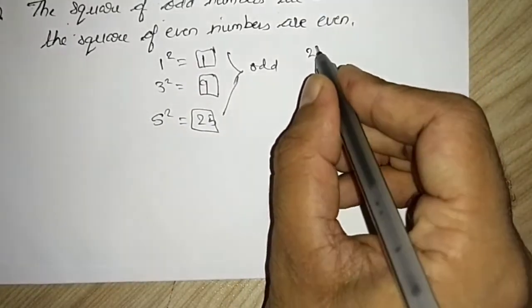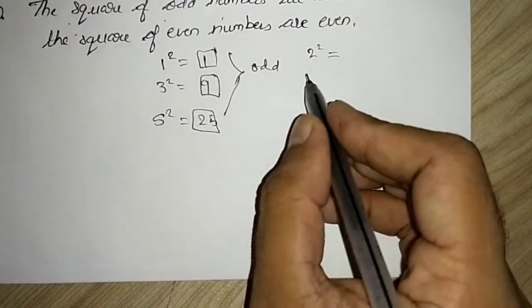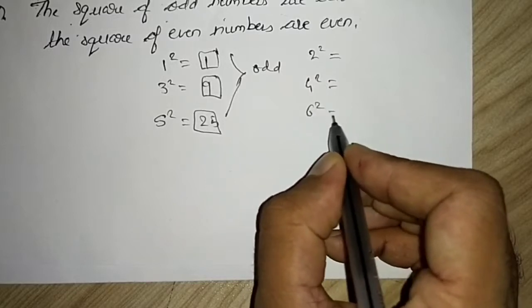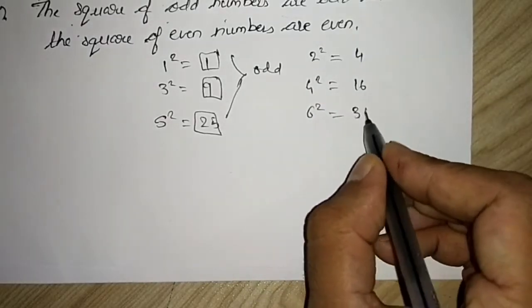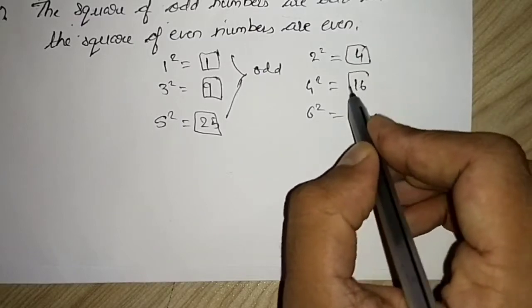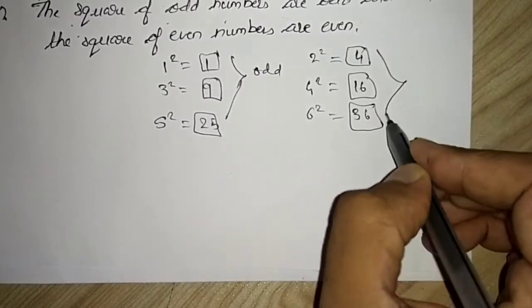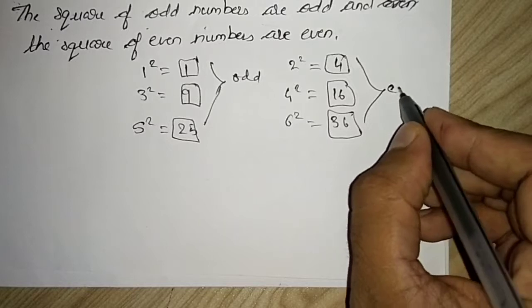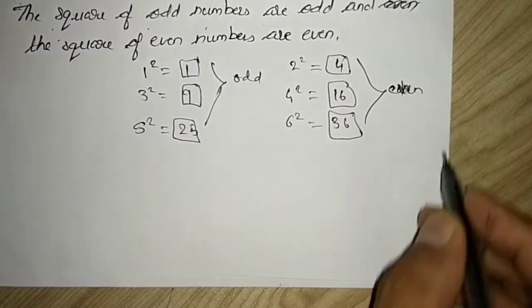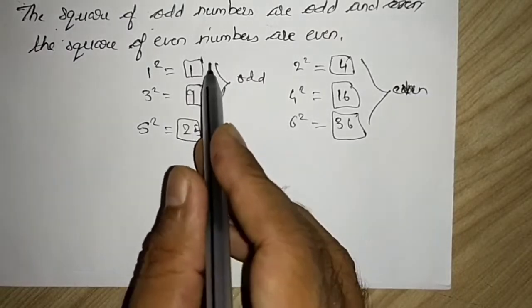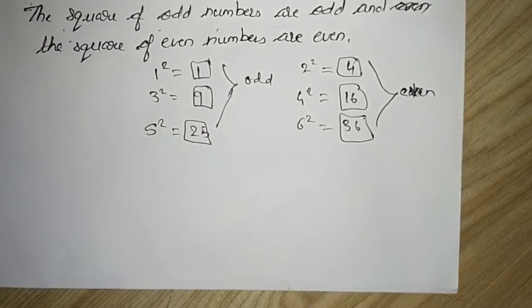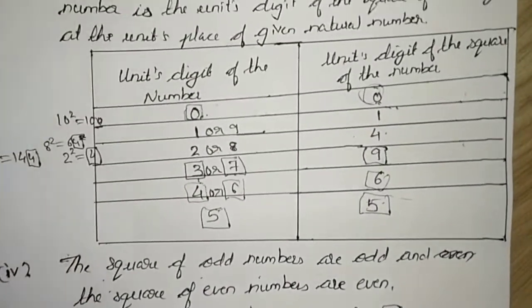Now let us square even numbers. 2, 4, 6. 2 2s are 4, 4 4s are 16 and 6 6s are 36. You get even numbers. When you square an even number, you will get a perfect square that is even, and when you square an odd number, you will get a perfect square that is odd. Hope you are getting this.